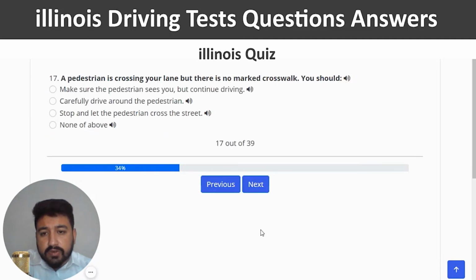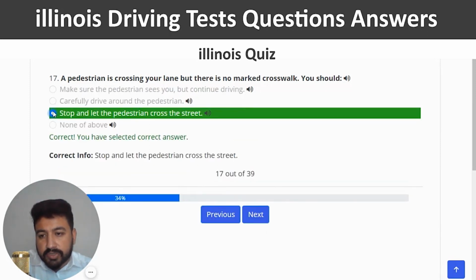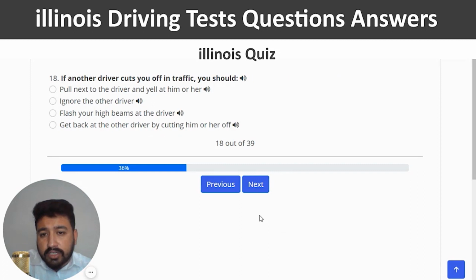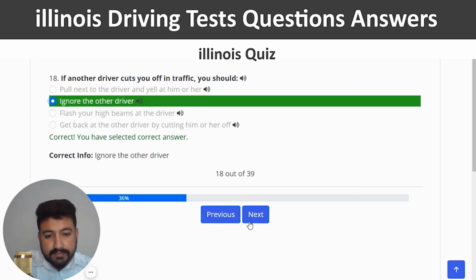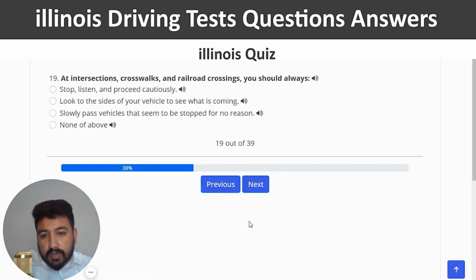A pedestrian is crossing your lane, but there is no marked crosswalk. You should stop and let the pedestrian cross the street. Third option is the right one. If another driver cuts you off in traffic, you should. So you can choose the second option, which is ignore the other driver. Right. And next.